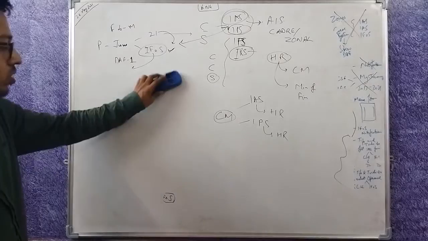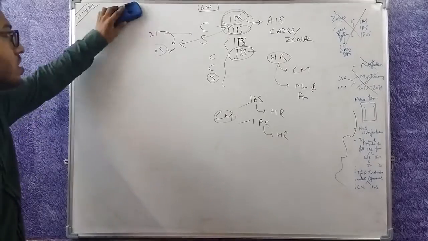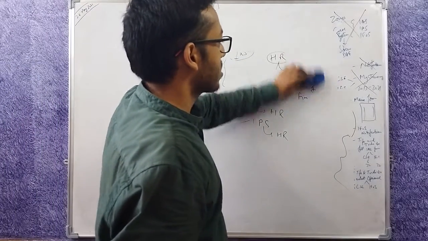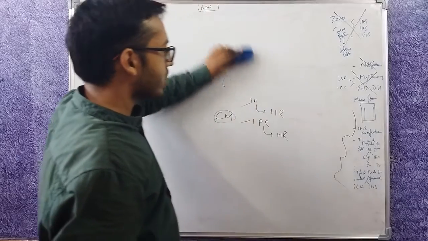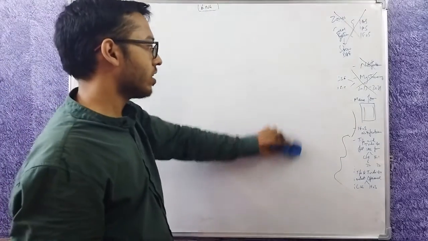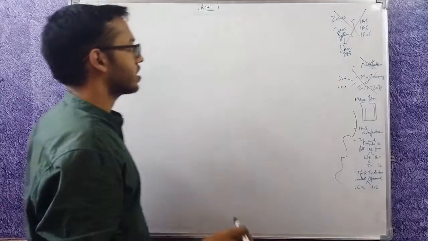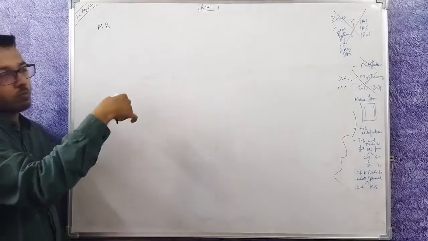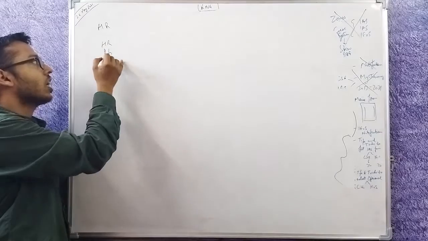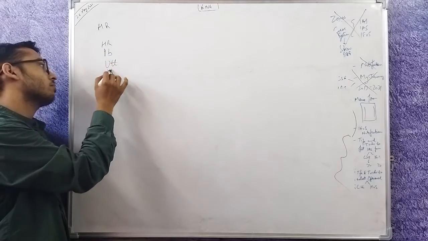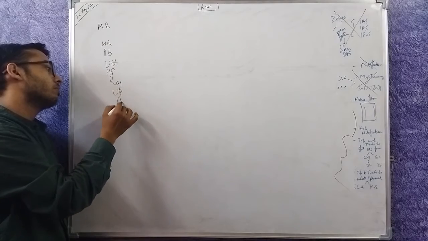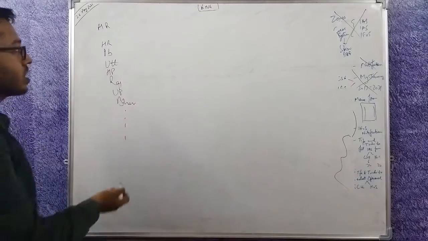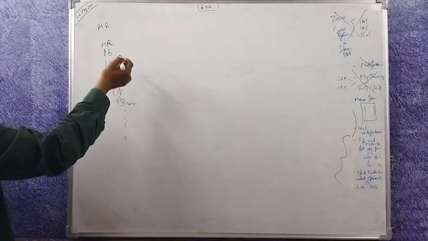So now let's start with the zonal system or cadre system. The zonal system or cadre system came into being because there were some issues with the previous system. The simplest way to allocate a state is to open all the states for everyone and just tell them, okay, here are the states, just fill them and you can get anyone. For example, I am from Haryana. So if all the states are open for me, I can fill Haryana, then Punjab, then let's say Uttarakhand, then Himachal, Rajasthan, UP, Bihar. This was the system before 2017.